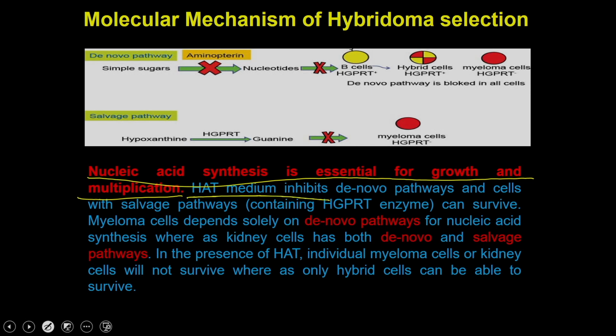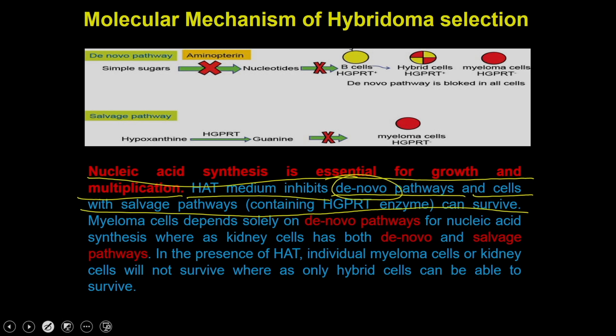So, HAT medium inhibits the de novo pathway, and only the cells with the salvage pathway can survive. What is meant by the de novo pathway? You have two pathways of nucleic acid synthesis, the de novo pathway as well as the salvage pathway. The de novo pathway utilizes raw materials, for example carbon dioxide, ammonia, water and similar raw materials, to synthesize the nucleotides, either the purine nucleotides or the pyrimidine nucleotides, and then you can utilize these purine or pyrimidine nucleotides for DNA synthesis.